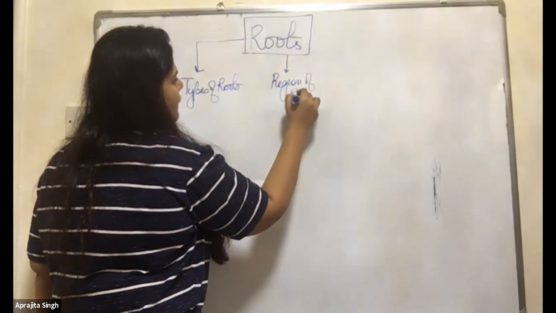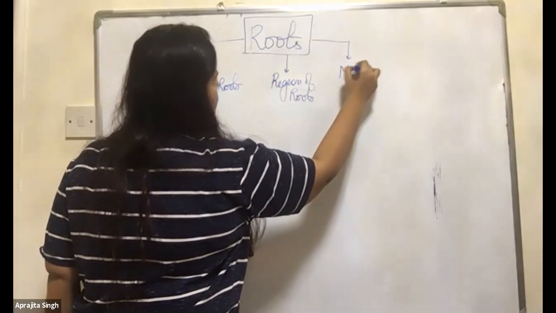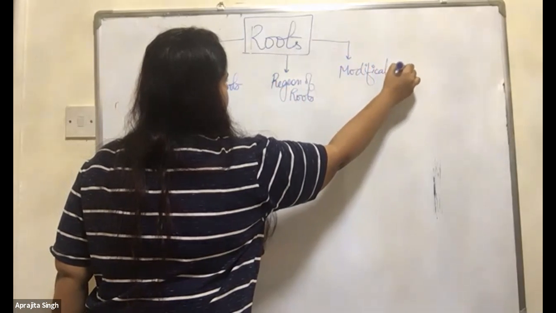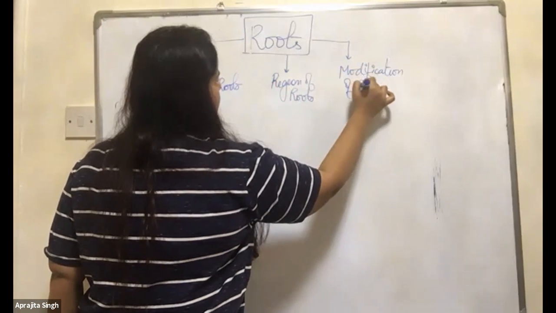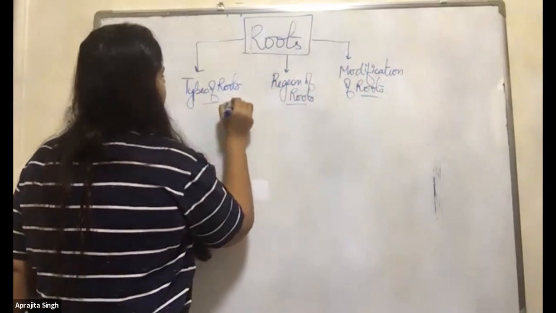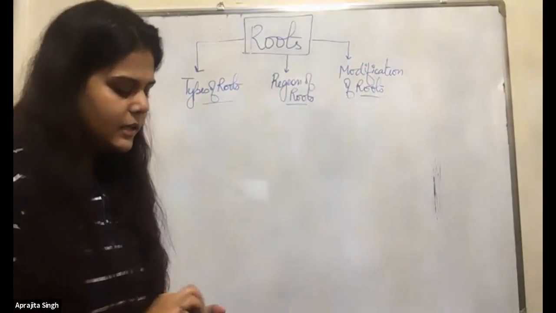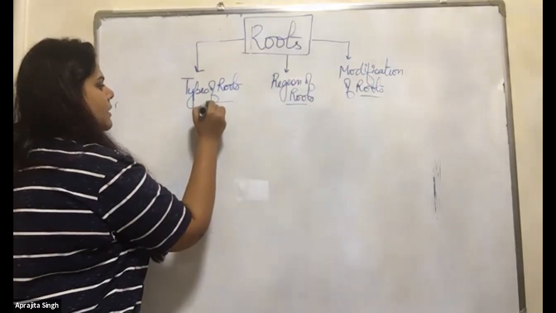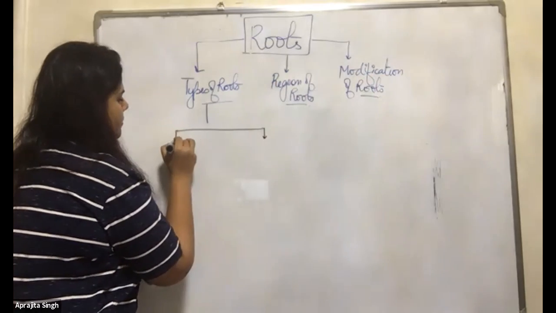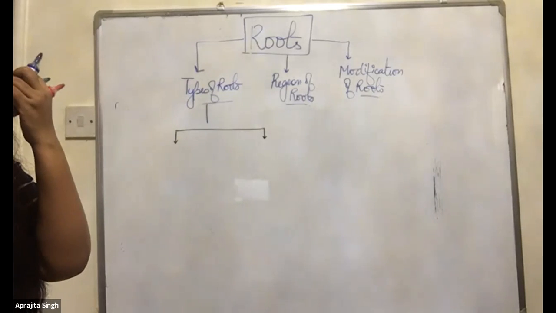No need to write, everything is present in your readers. Now we will start the types of root.